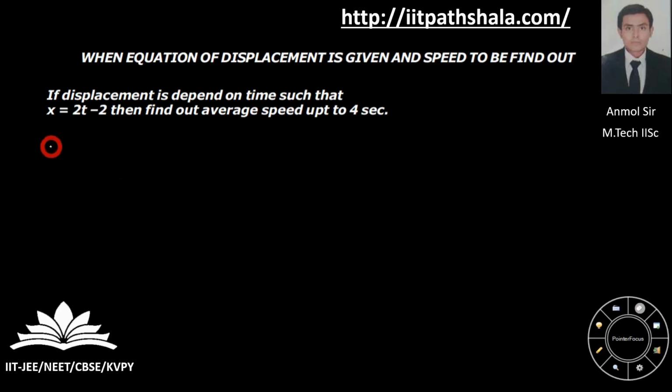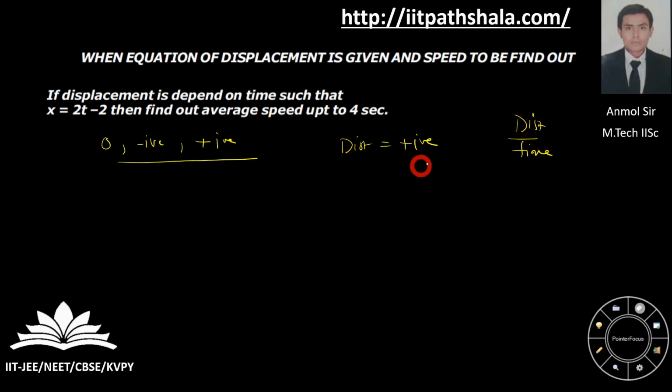Now when the equation of displacement is given and speed has to be found out: in this equation you can see that this is the displacement. Displacement can be 0, negative, or positive, as you know from the concept itself, whereas distance is always positive. It is a magnitude only. Now you are dealing with average speed. Average speed is distance per unit time. So your job is to find the distance when you are given the displacement over here.